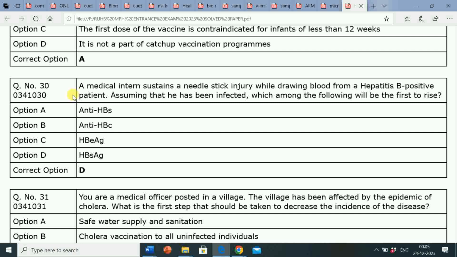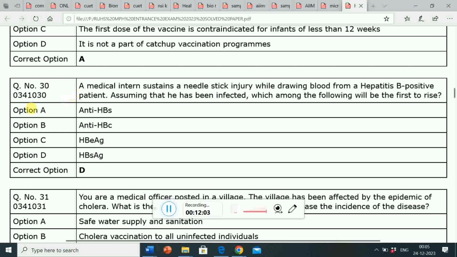So options are: option A is anti-HBs, full form of anti-HBs is hepatitis B surface antibody. Option B is anti-HBc, full form of anti-HBc is total antibody to hepatitis B core antigen.